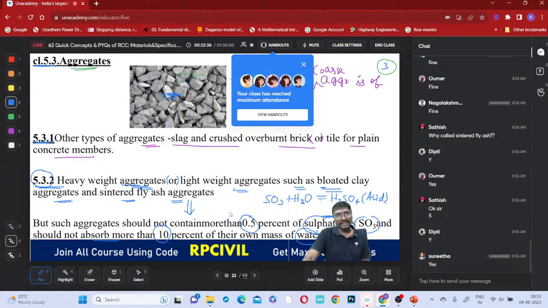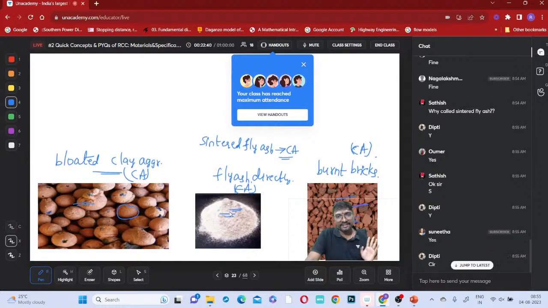Is it clear regarding these aggregates, everyone? The basic materials for these aggregates, is it clear? So if sulfates are more than 0.5%, don't accept them, and if water content is more than 10% of its weight, don't accept it, right? Like that. So now we are entering the size of these aggregates.